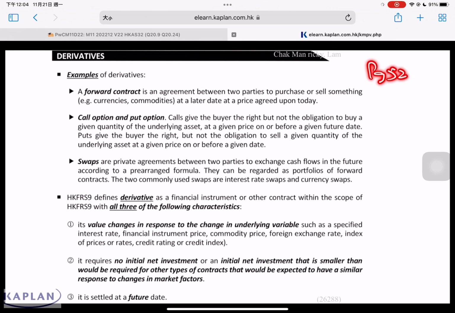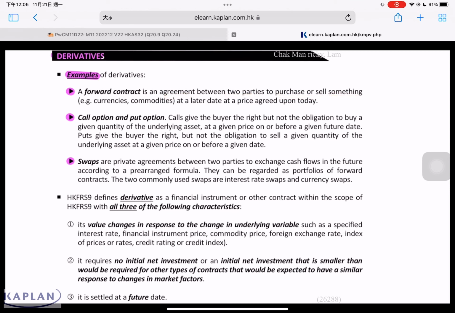Refer to page 528. Derivatives. For example, as mentioned just now, a forward currency contract is a derivative instrument, as are a call option, a put option, and a swap contract. These are examples of derivative instruments. A forward currency contract is an agreement between two parties to buy and sell something, for example a currency, at a later date at a fixed price agreed today.